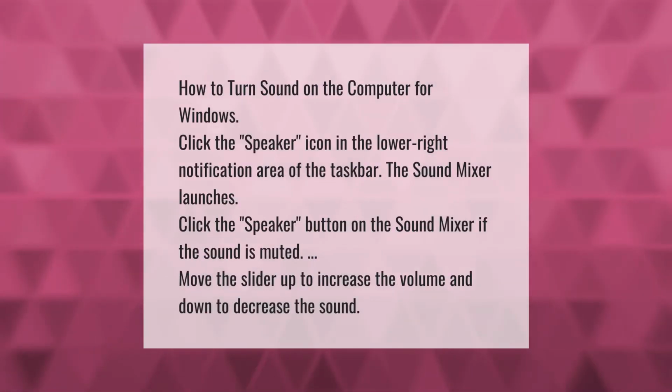How to turn sound on the computer for Windows. Click the speaker icon in the lower right notification area of the taskbar. The sound mixer launches. Click the speaker button on the sound mixer if the sound is muted. Move the slider up to increase the volume and down to decrease the sound.